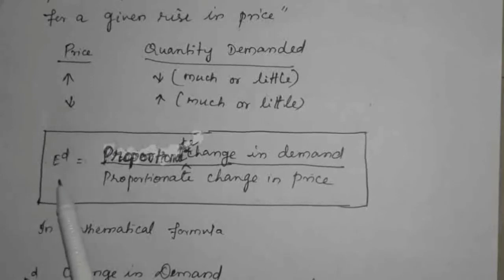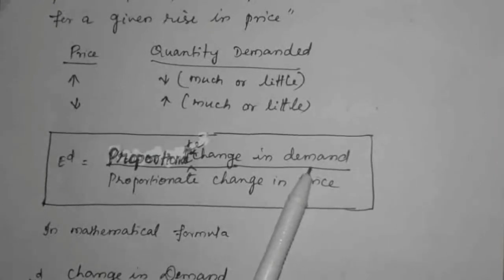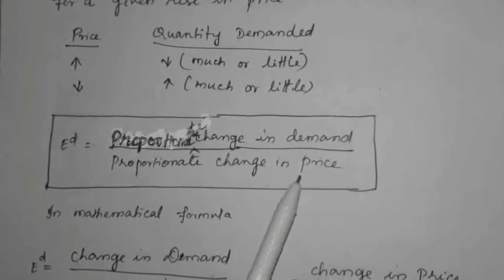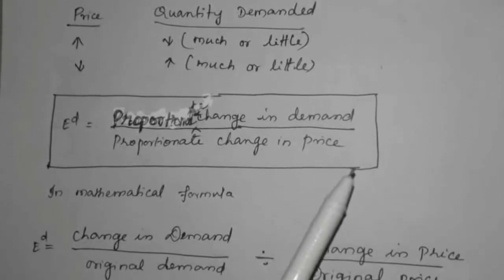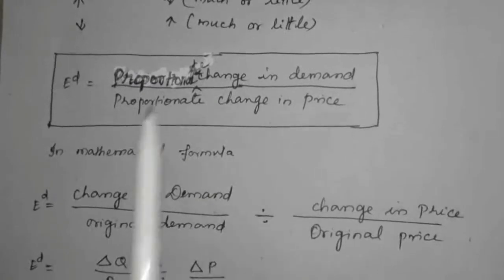Price elasticity of demand says that it is the proportionate change in demand divided by the proportionate change in price. So when the price of the commodity changes, it affects the change in demand.